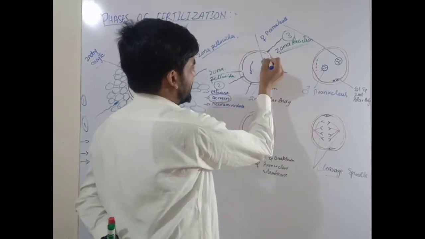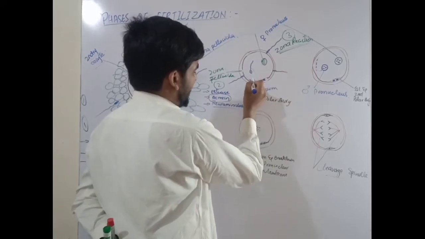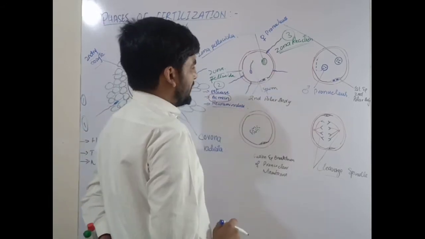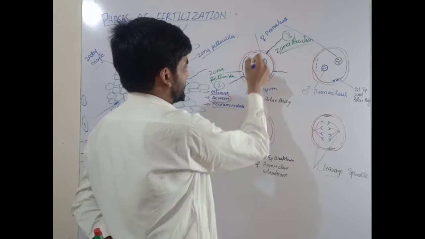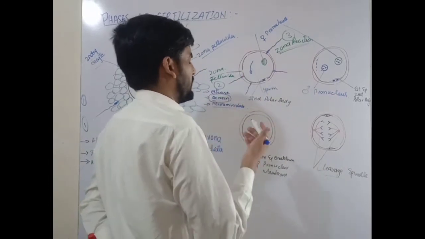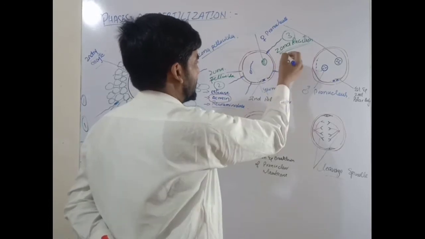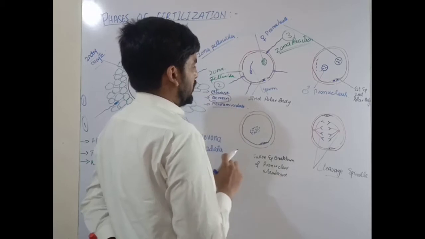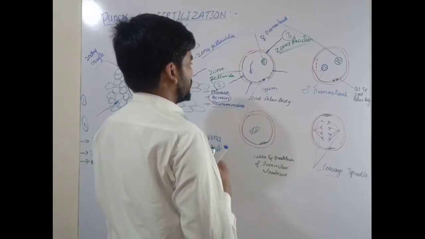You can see here, this is the one sperm that is very lucky and has entered the secondary oocyte, and the other sperms are unable to enter. The main reason is the zona reaction. Now the zona pellucida is not allowing other sperms to come inside.